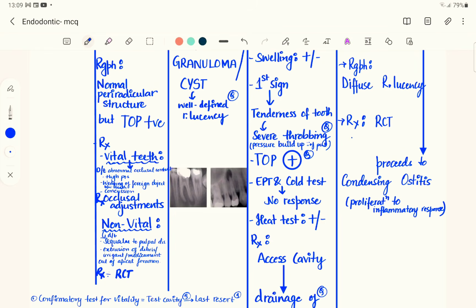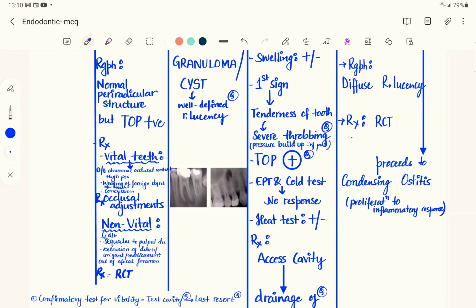How do we treat it? If the tooth is a vital tooth, that means the tooth is a living tooth, then we have to check the occlusal contact. If there is occlusal contact or high points, then we have to adjust the occlusion of the patient. So we have to remove the high points or the abnormal occlusal contacts in that particular tooth. Wedging of a foreign object between the teeth, and sometimes concussion, also manifest as tenderness on percussion. So all these things we have to check and treat.